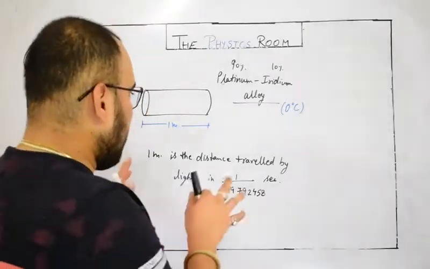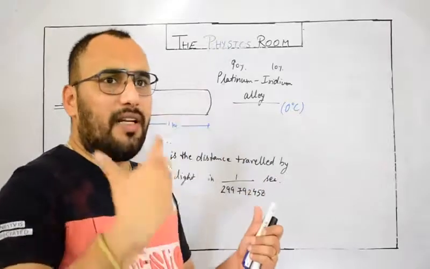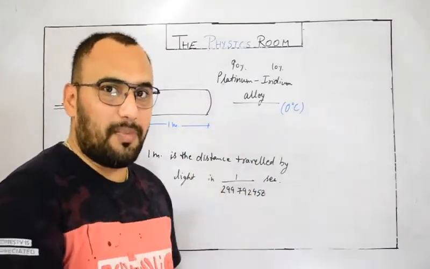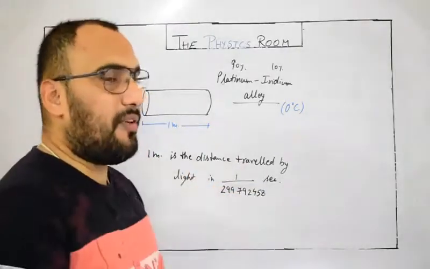So you are not supposed to go through this in a very depth way, because later on I will explain this by demonstrating a video, something related to this experiment. Okay, so let's say 1 meter is the distance. This is the standard definition of 1 meter.